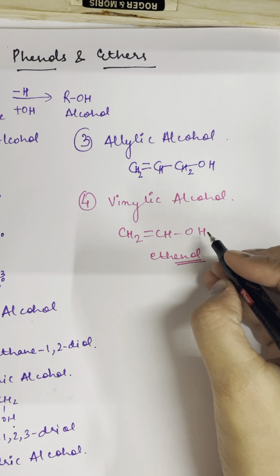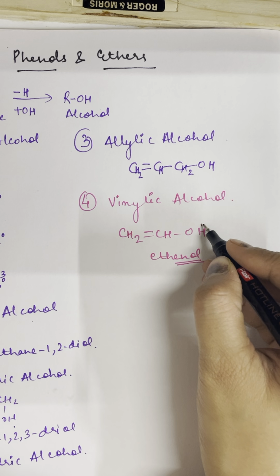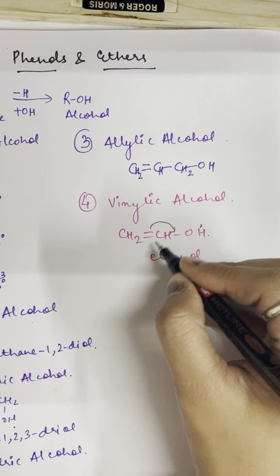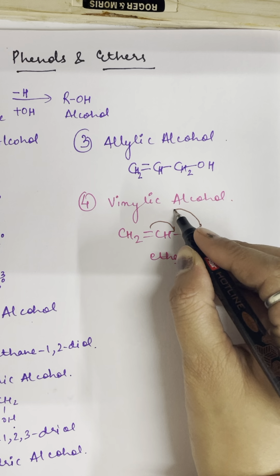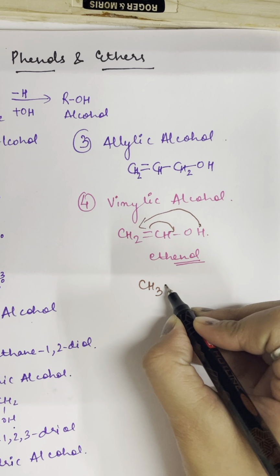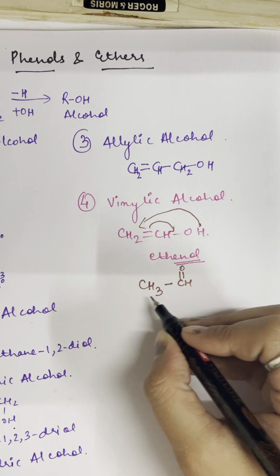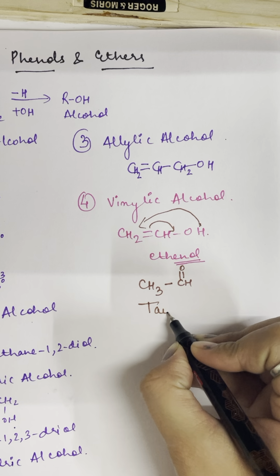So what we have to do is give hydrogen to the first carbon and the double bond will come here. Then it will become CH3-C=O. This shifting is called tautomerism.